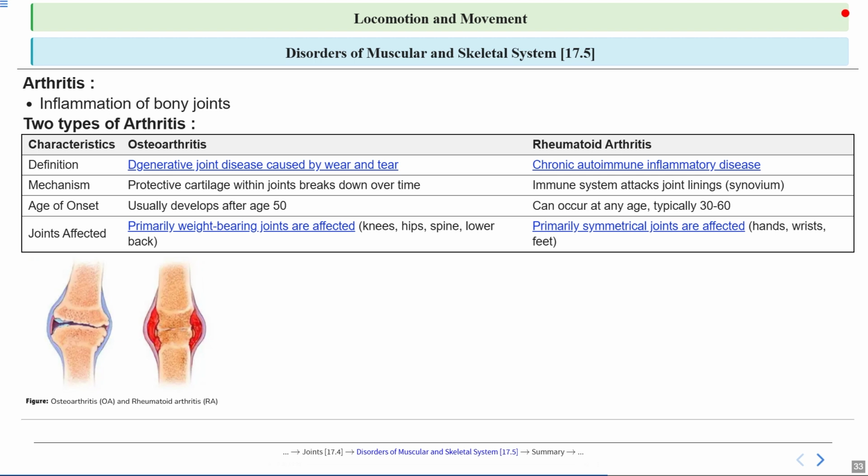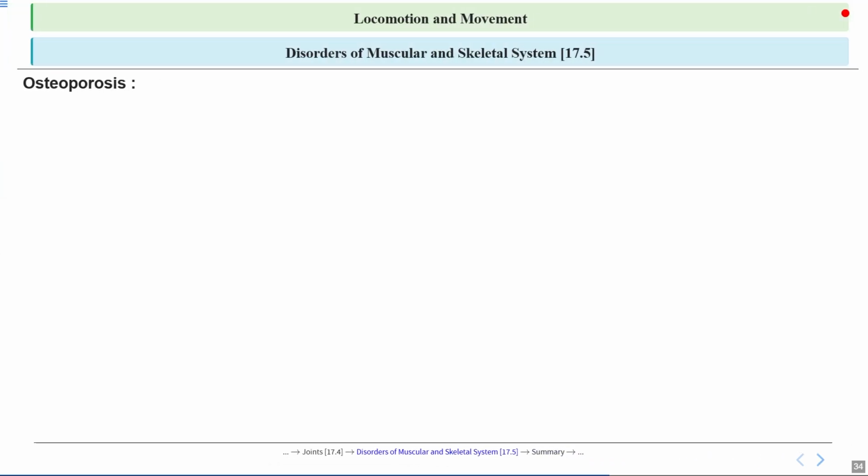Now let's talk about osteoporosis, a condition related to the bones. This is important because it connects what we learn about the skeleton to real life health issues, especially as people age. Now, notice that osteoporosis is described as an age related disorder.